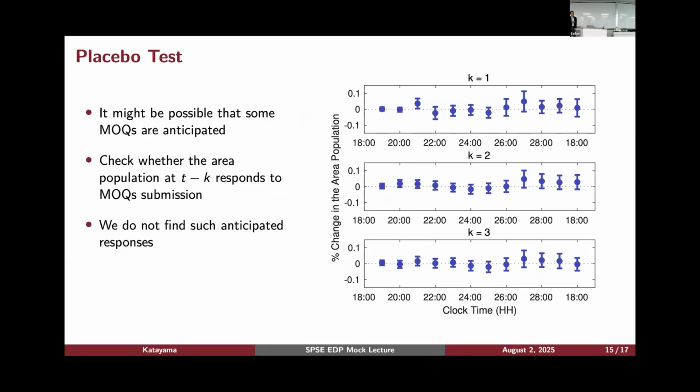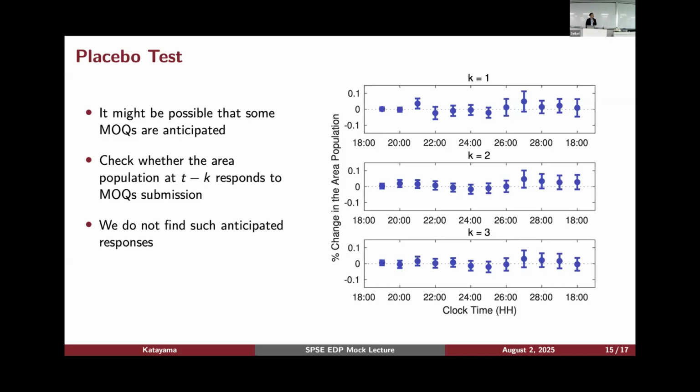And we can check whether our results are reasonable or not. Some of the questions can be anticipated. For example, when the diet starts, there is always a particular politician who will ask almost the same questions at every diet. That can be anticipated. If it's anticipated, the bureaucrats can react in advance. If that is the case, our estimated changes in overtime might be misleading. So I want to check whether what we do is a reasonable thing or not.